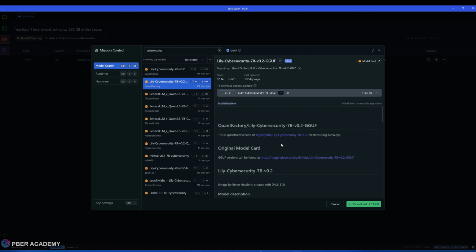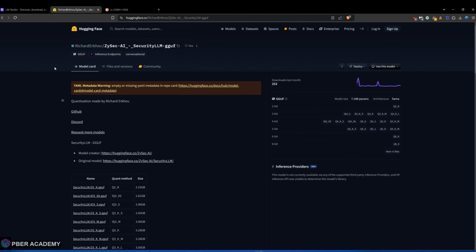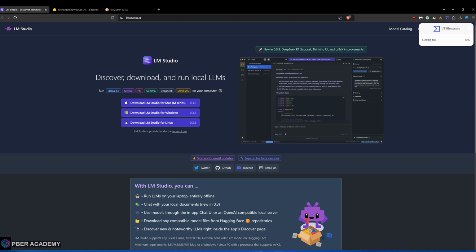One more thing I'm going to walk you through is this model. You can go to Hugging Face, where there are other models you can find, and do a little searching. In this one, this is a developer, Richard. Thanks for developing this. He's calling this LLM the ZySec AI security model. He trained this model, so let's go to the site.